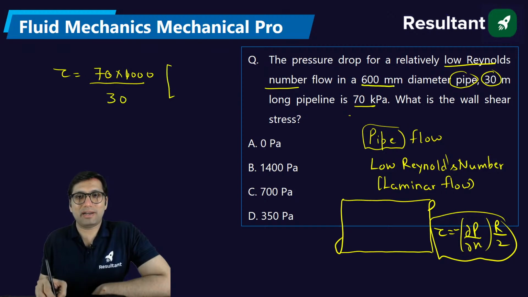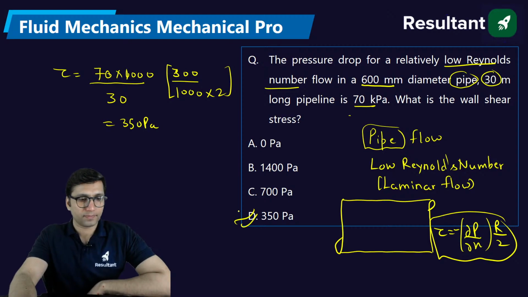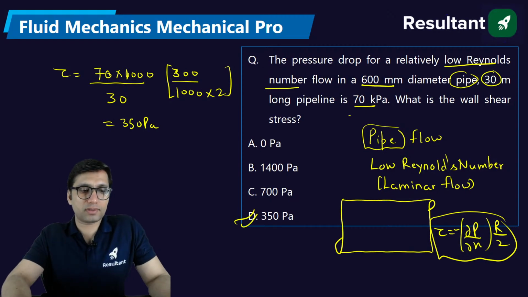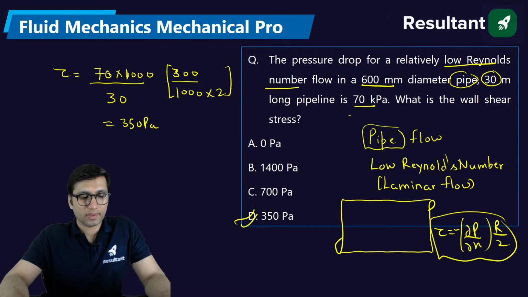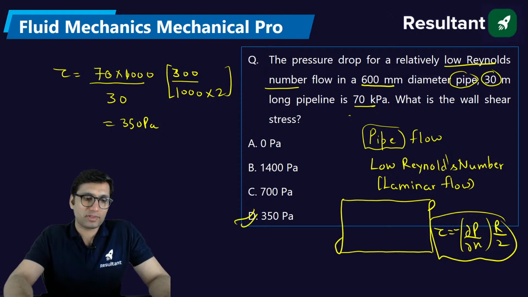Here the diameter is 600, so radius will be 300 mm, divided by 1000 to get meter, into 2. If you solve it, you will get 350 Pascal. Okay, option D is the answer. And I can see many of you have just memorized this question, or memorized the answer, which is good.